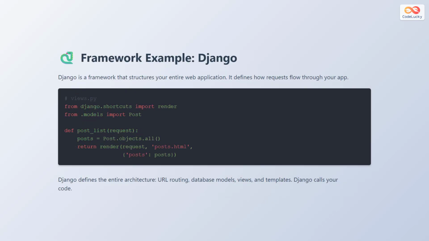Django is a framework for web application development using Python. When you use Django, it defines how your entire application is structured. Django handles URL routing, database models, views, templates, and many other aspects of web development. Django calls your code based on URL requests and application events. You write your code to follow Django's conventions and patterns. Django enforces a specific structure called the model view template architecture. This comprehensive approach means you spend less time making architectural decisions and more time implementing features.